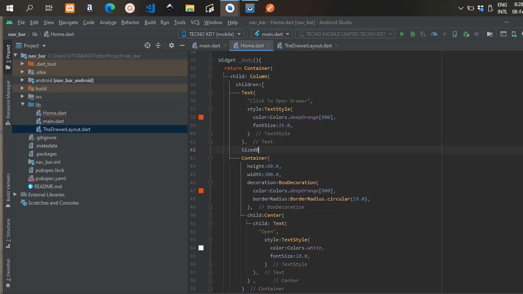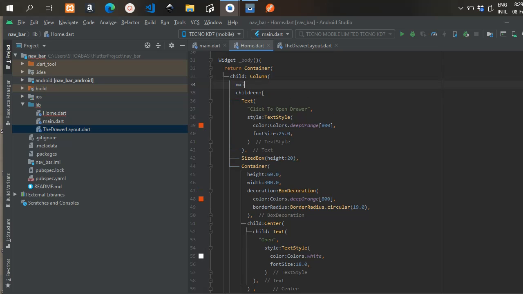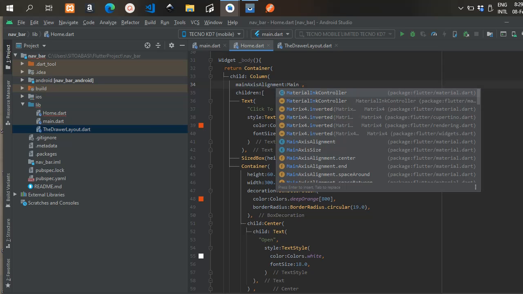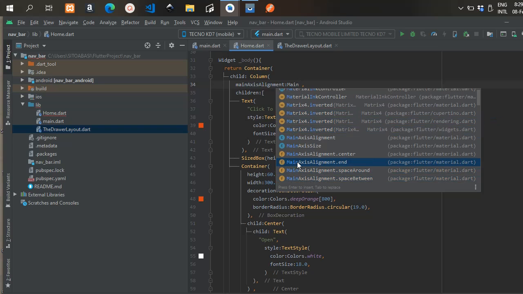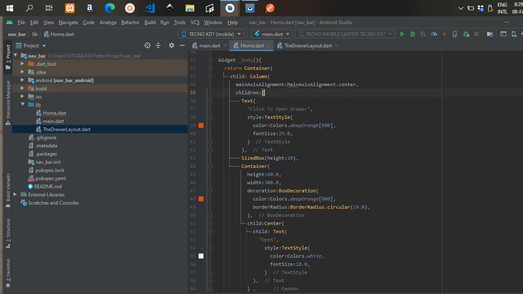We change the text color to white and we change the font size.